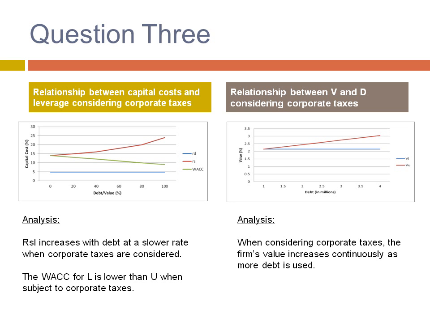In question 3, we're to graph the relationship between capital costs and leverage and also the relationship between value and debt considering corporate taxes. On the left-hand side, we can see with the analysis that RSL increases with debt at a slower rate when corporate taxes are considered. And the weighted average cost of capital for L is lower than U when subject to corporate taxes. On the right-hand side, with the relationship between value and debt, we can see that when considering corporate taxes, the firm's value of L remains constant, and the firm's value of U increases continuously as more debt is used.